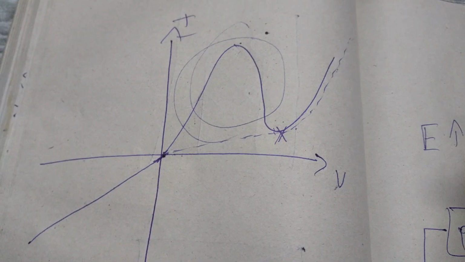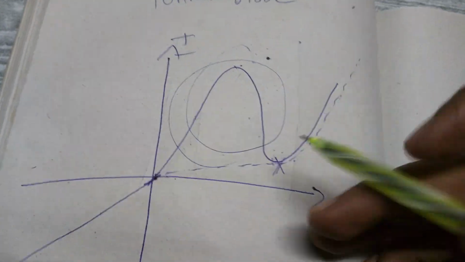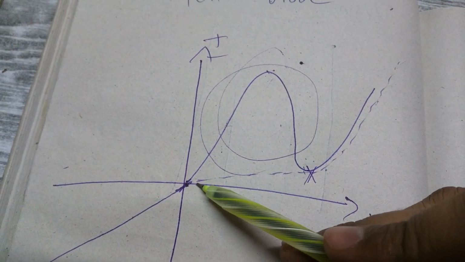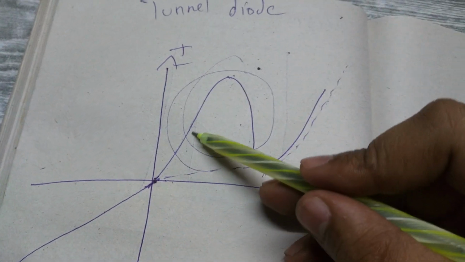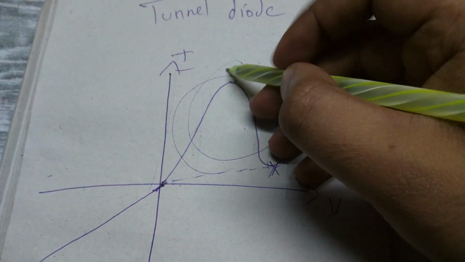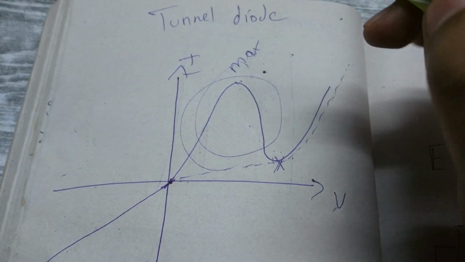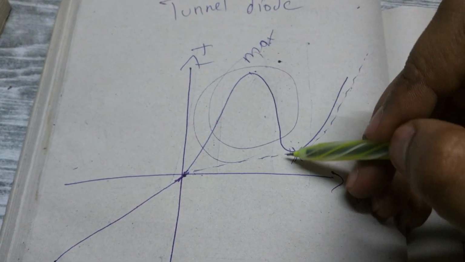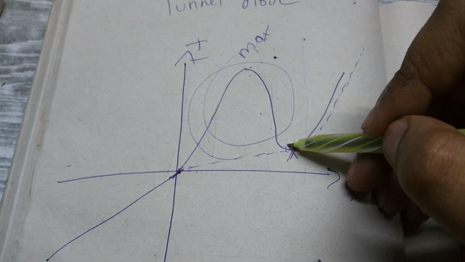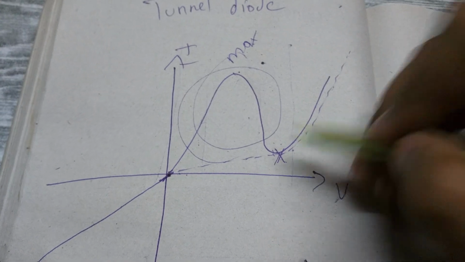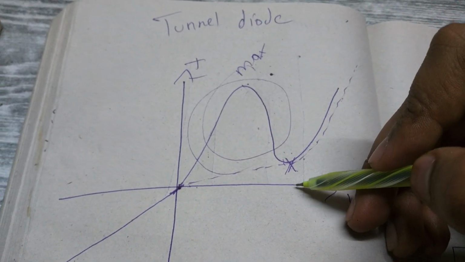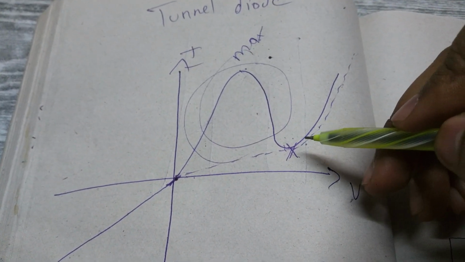So if you can see in this diagram here, the tunnel is just beginning to open. Here is the maximum opening of the tunnel, and here the tunnel opening has become minimal. So that's why the current drops over here even if you apply a higher potential.